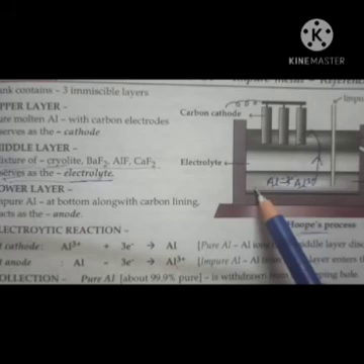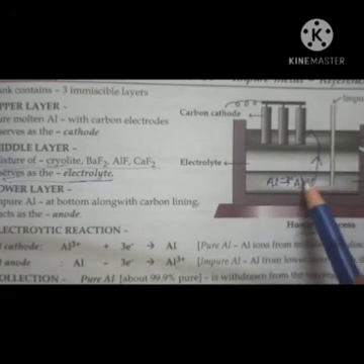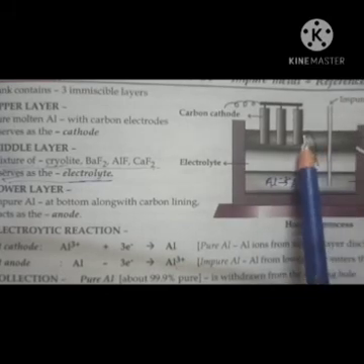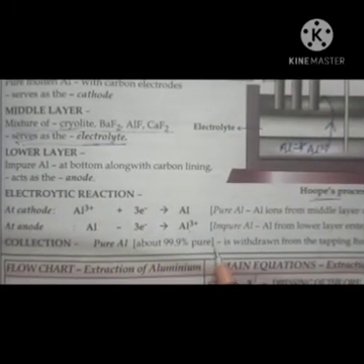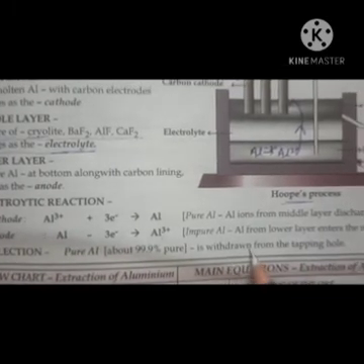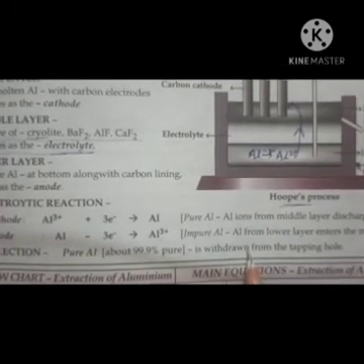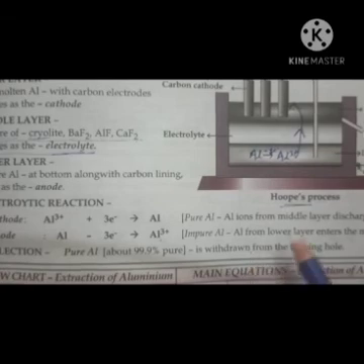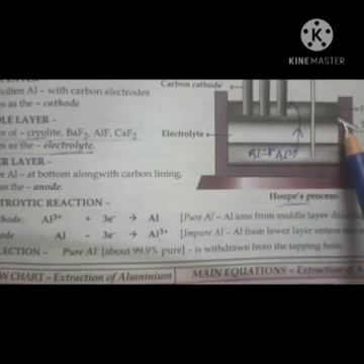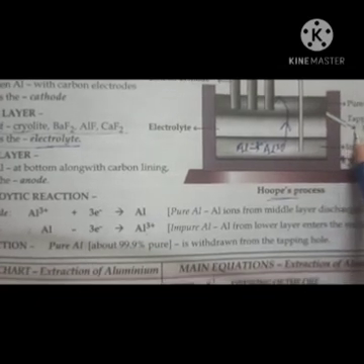In this way, all impure aluminium is converted into pure aluminium. About 99.9% pure aluminium we get by Hoope's process. And just look here, through this outlet pipe the pure aluminium is collected.